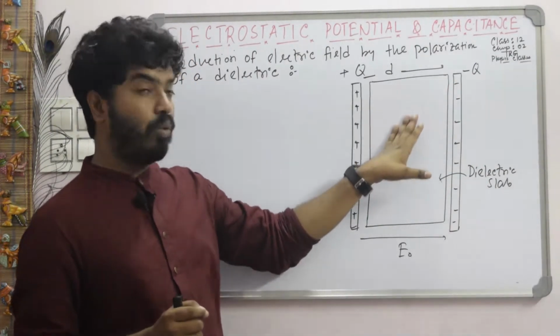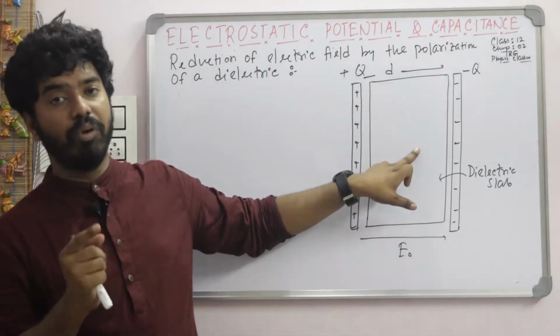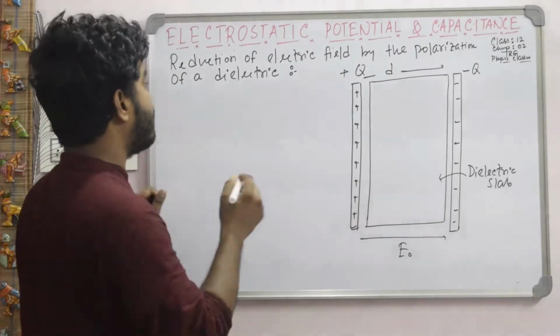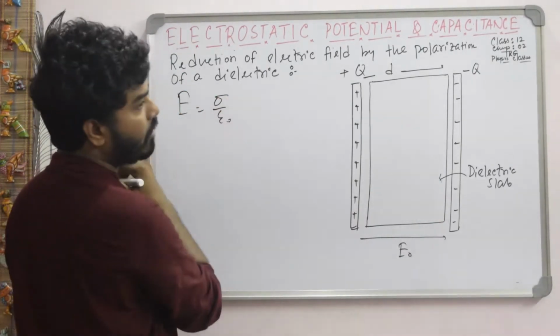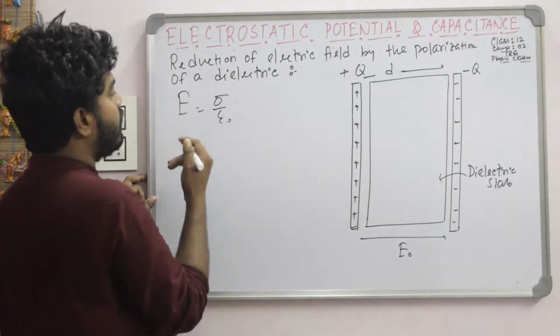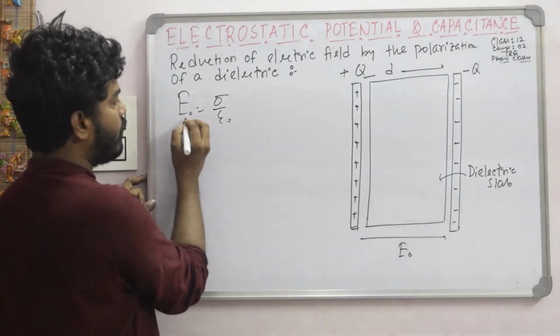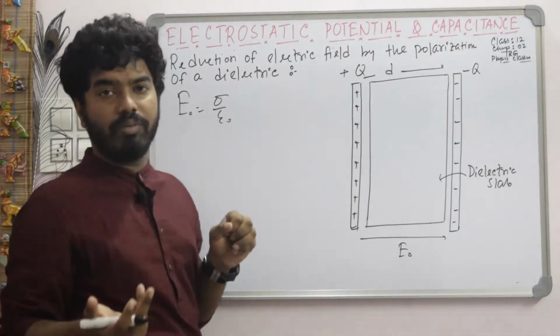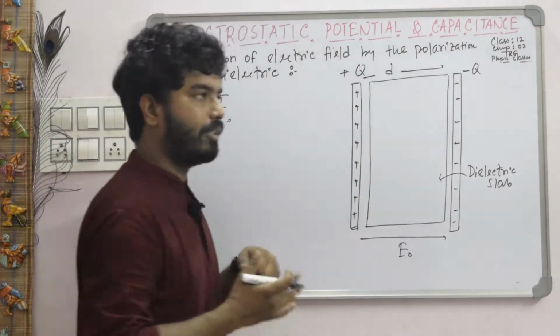Now when there is no dielectric slab, what is the electric field inside this region? All of you know, the electric field inside this region is E equal to sigma by epsilon naught. We already derived this in chapter 1. Suppose this electric field is represented by the symbol E naught. And what is the direction of E naught? All of you know, that is along the positive plate to the negative plate.